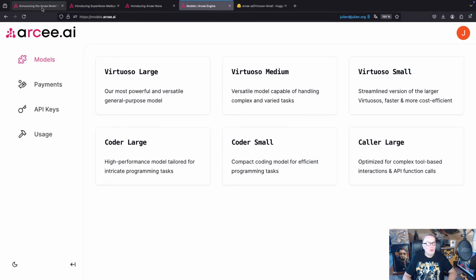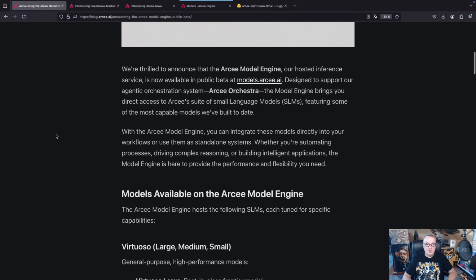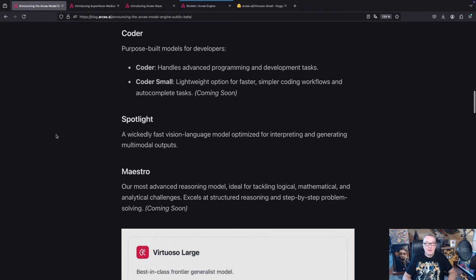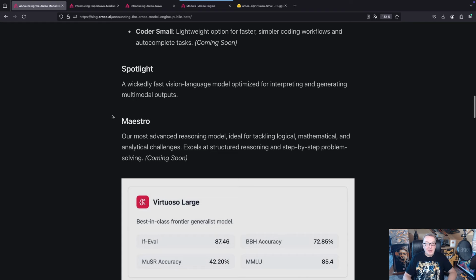If you look at our launch blog post, of course, I will put the link in the video description, you will see that we have two more models on the way, a model called Spotlight, which is a vision language model, so a multimodal model to work with images and text. And we have a reasoning model called Maestro. Again, by the time you watch this, they may be already available. So feel free to go and read the blog post.